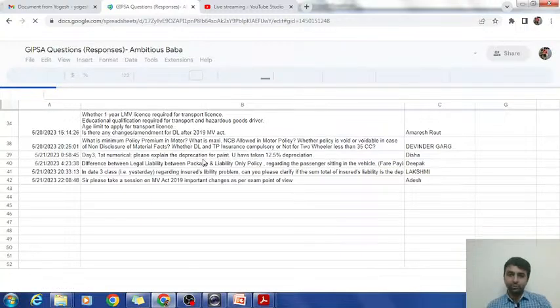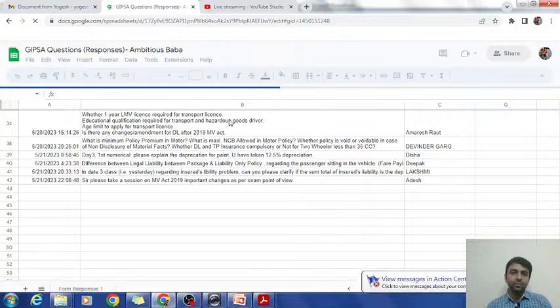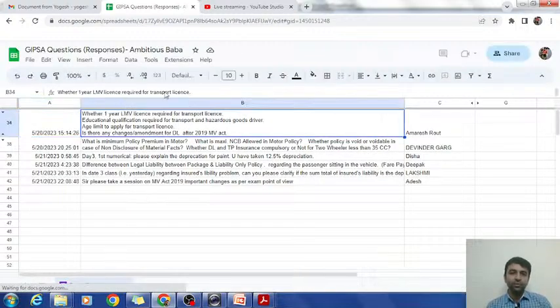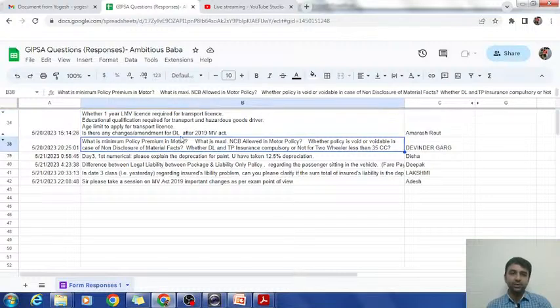So very few questions today because there was only 1 day gap. Yes, so this is yesterday's question. I could find the answer to this with a proper proof. I will produce it in front of you at the end of all the questions. So next is minimum premium. Yes, I got the basis for these questions also.